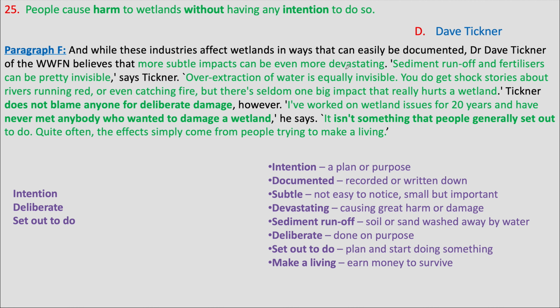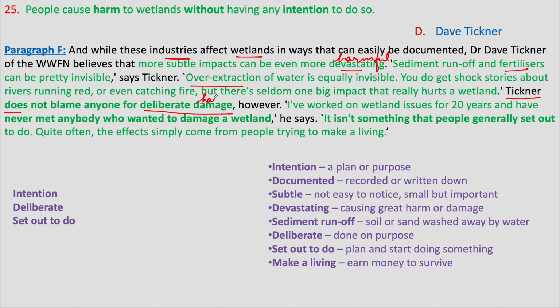Here, first it mentions the harmful impact of industries on wetlands. Then there are details about fertilizers, over extraction of water, etc. None of this is mentioned in any of our questions. But then it says Tickner does not blame anyone for deliberate damage.